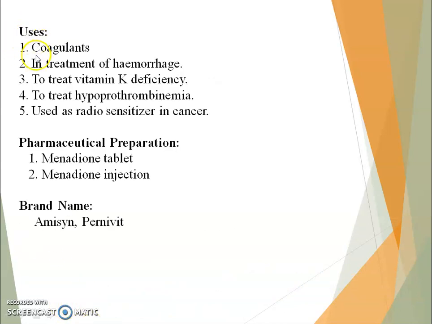Uses. First use, it is a coagulant. Then it is used in the treatment of hemorrhage, to treat vitamin K deficiency, to treat hypoprothrombinemia, and it is also used as a radiosensitizer in cancer. Pharmaceutical preparation: it is available as menadione tablet and menadione injection, and brand names are Amicine and Pernivent.